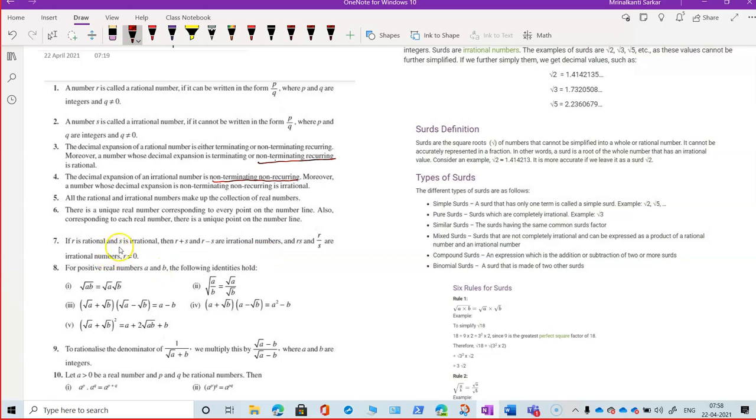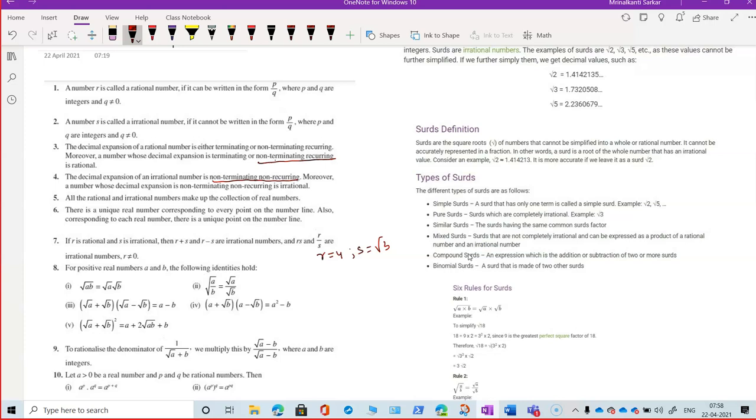Now, if R is rational and S is irrational, then R plus S and R minus S are both irrational. I can give you one example, though not required. Suppose R is rational, R equal to 4, and S is root 3.